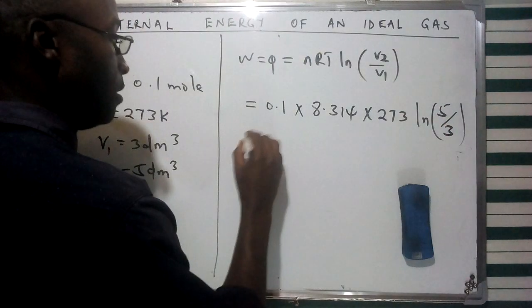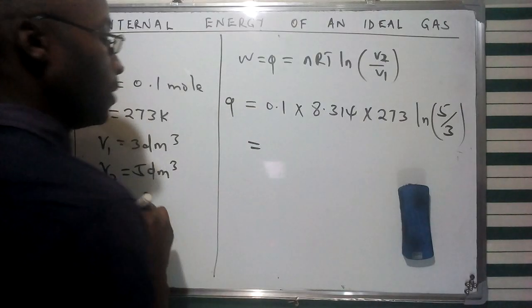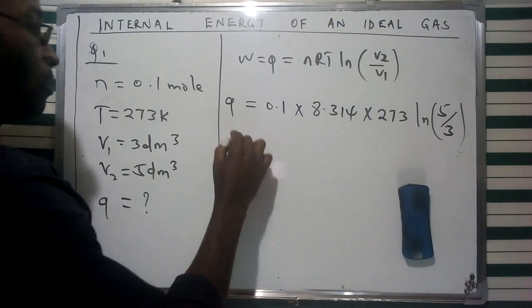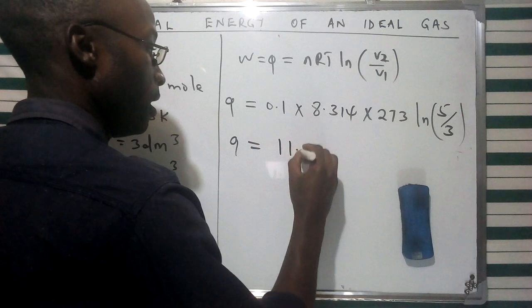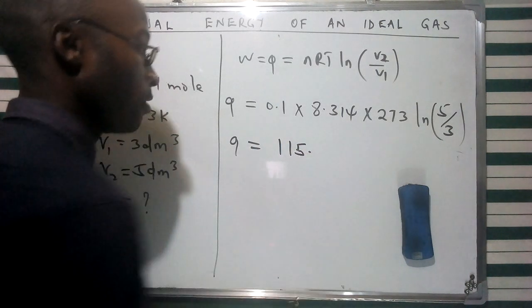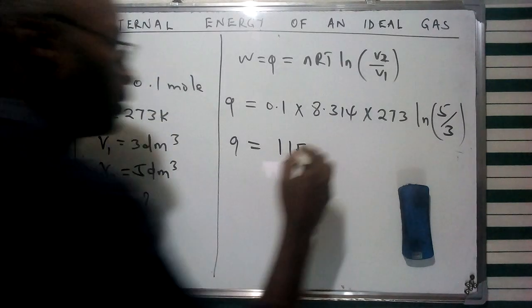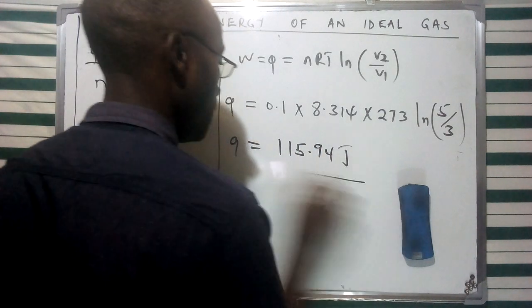Doing an evaluation for Q, you can do an evaluation and check. In case you find a different value, we can note that in the comment section. This is going to give me 115.94 joules.